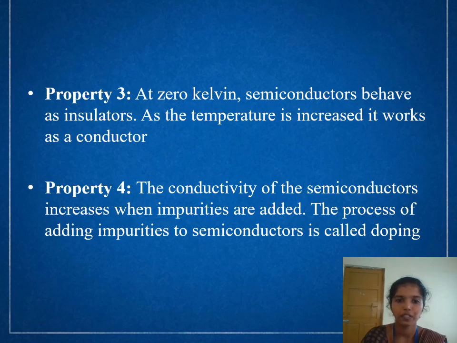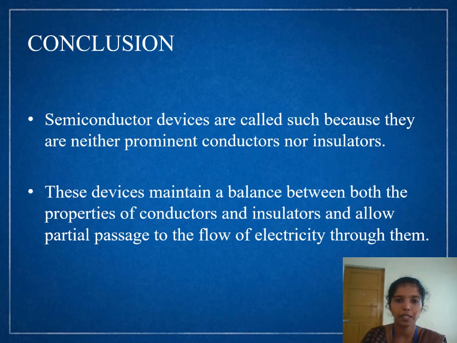Property 4. The conductivity of the semiconductor increases when impurities are added. The process of adding impurities to semiconductors is called doping. Semiconductor devices are called such because they are neither prominent conductors nor insulators. These devices maintain a balance between both the properties of conductors and insulators and allow partial passage to the flow of electricity through them.